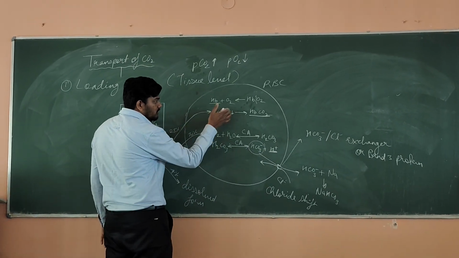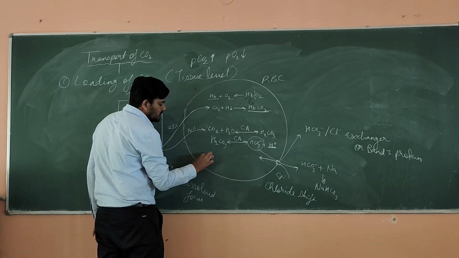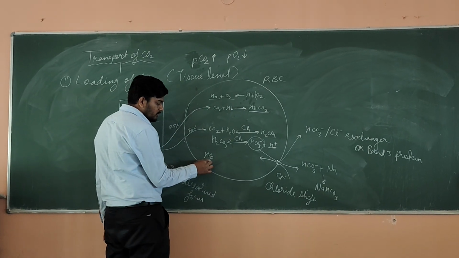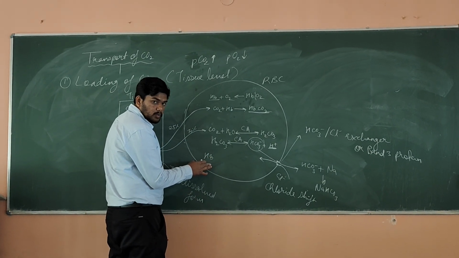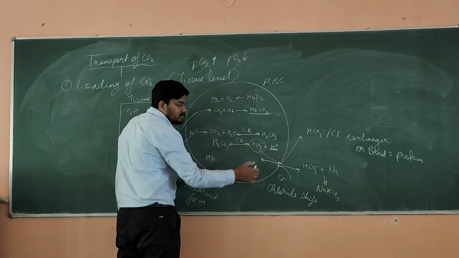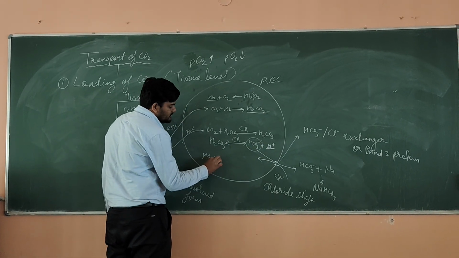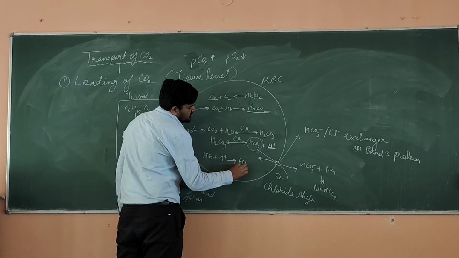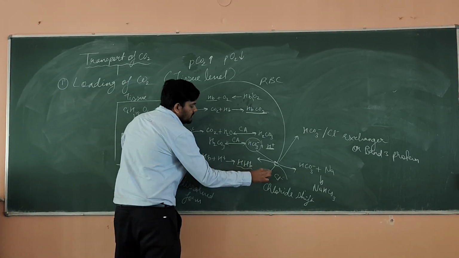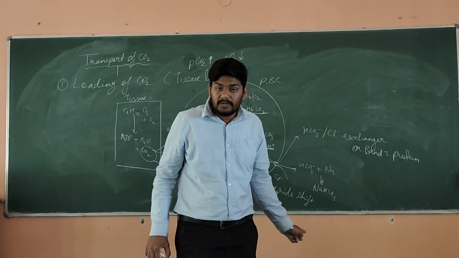So here, as we all know that O2 will break off, so you will have a free hemoglobin. Now this hemoglobin will act as a buffer. How? Because it will suppress the action of H+ ion. So it will combine with H+ ion, and then it will make what? HHb. And what is this thing known as? This is known as hemoglobinic acid.